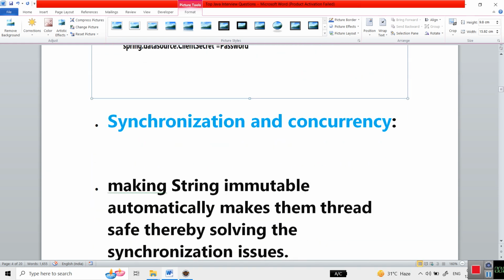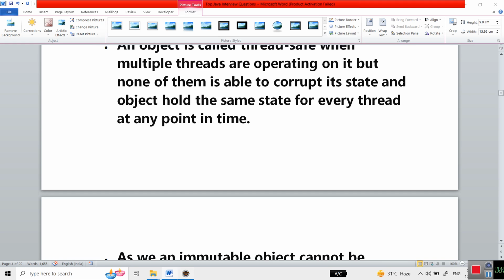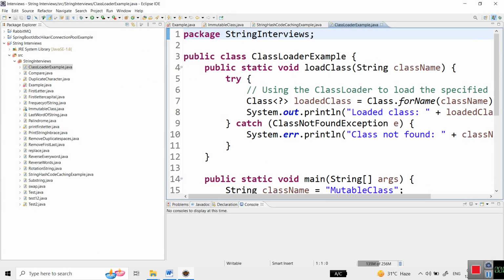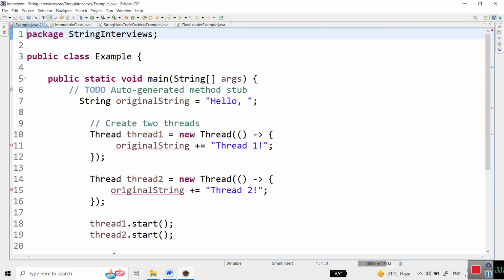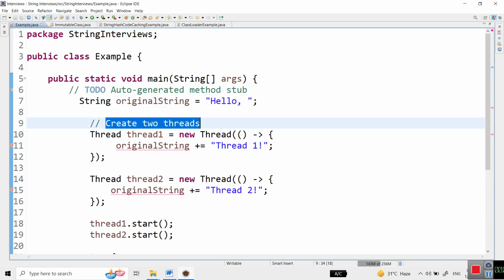Now the second thing is synchronization and concurrency. What does it mean? Making a string immutable automatically makes it thread safe, solving synchronization issues. If you see here, I have written one string, original, hello. I am creating two threads, thread 1 and thread 2, and I am changing the values here.